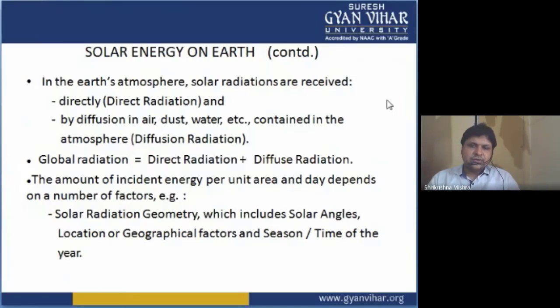All right, means they do not directly strike the Earth's surface. They are diffused by the aerosols, water, or air particles available in the atmosphere, and they enter the Earth. So the global radiation becomes equal to direct radiation plus diffused radiation.